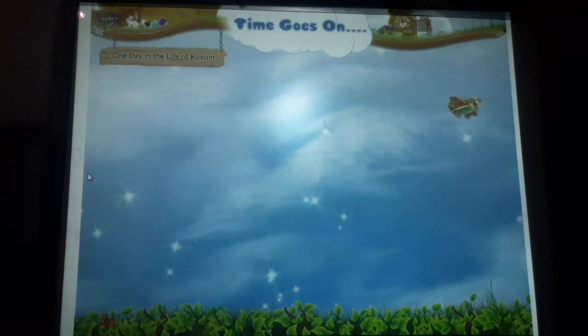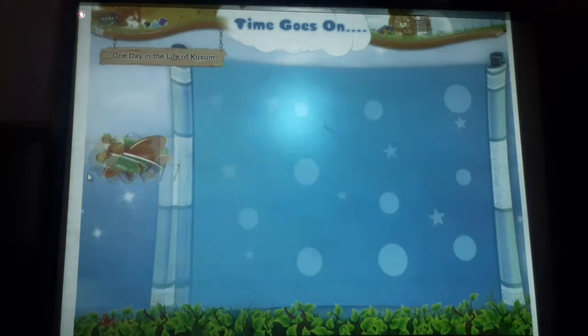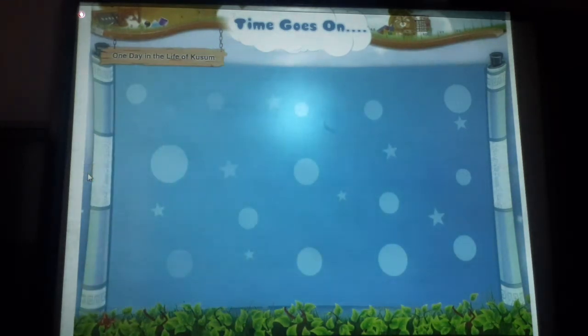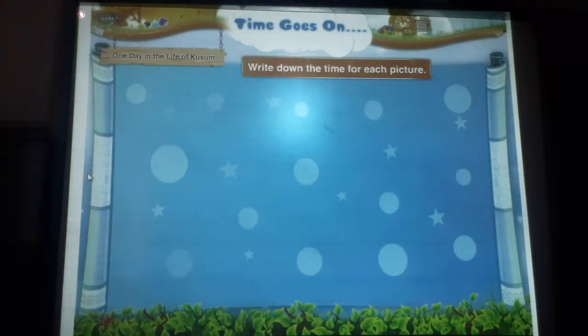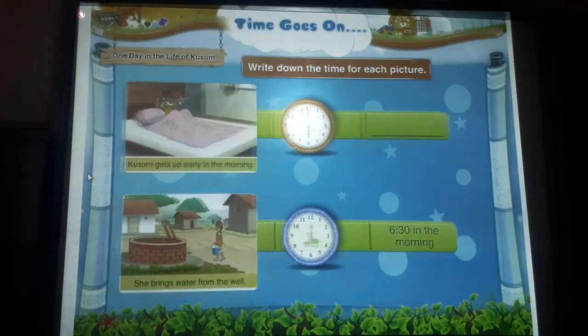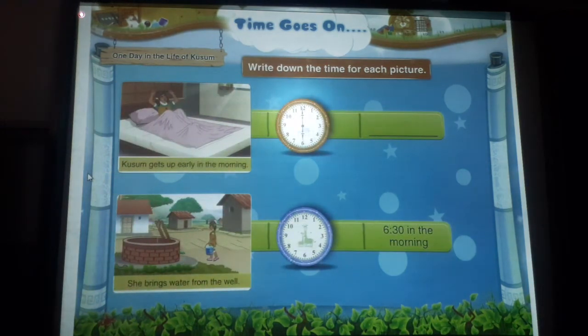One day in the life of Kusum. Let's see what Kusum does every day. Write down the time for each picture. For some pictures, the time is already written and you must draw the hands of the clock. In the others, you have to write the time shown by the clock.